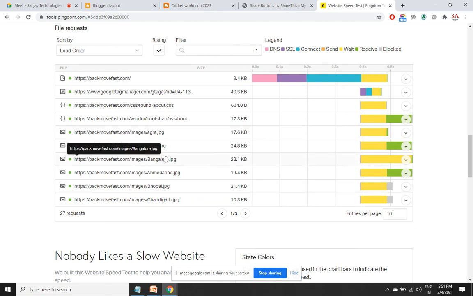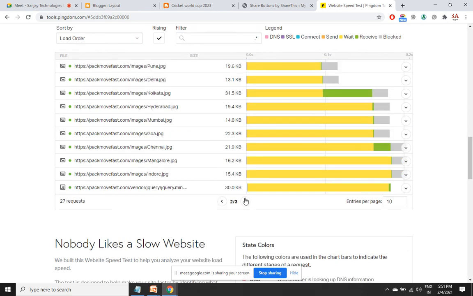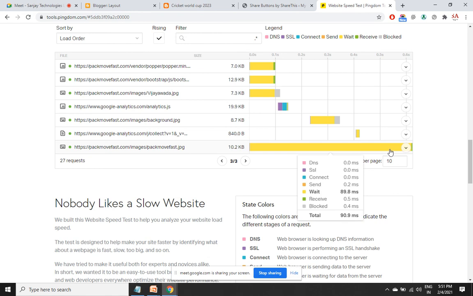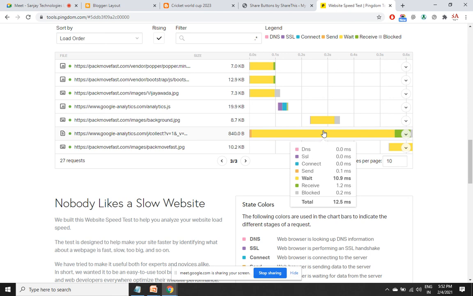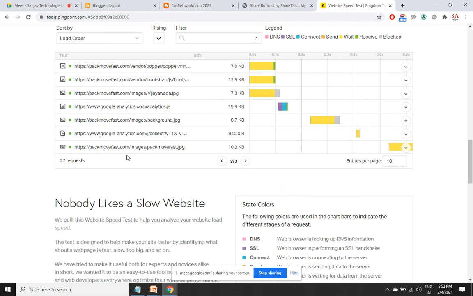These are all image names. JPG, JPG, JPG. Every component of the page is mentioned here. If you see that any one file is taking a lot of time to load and is reducing the speed of your page, either you remove it or shrink the file size. So which component is the culprit in not improving the speed of the page, you can make out from this table. By mistake you might have put in a raw image without even reducing the file size. That will get caught here. Then you'll notice it and you can change it.